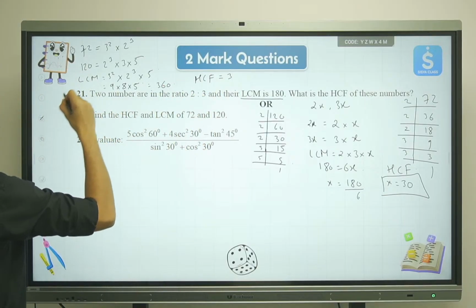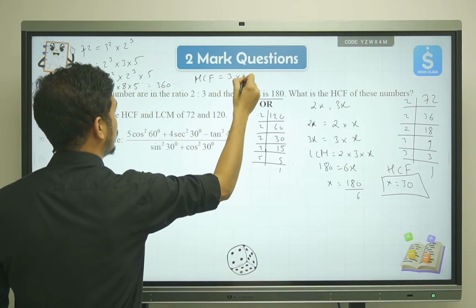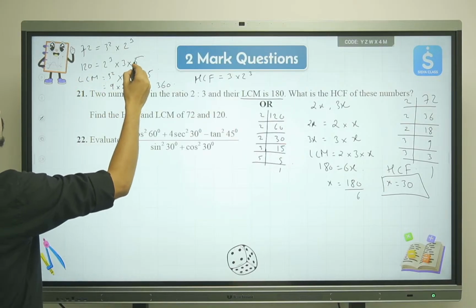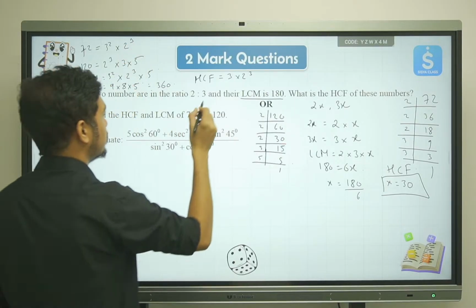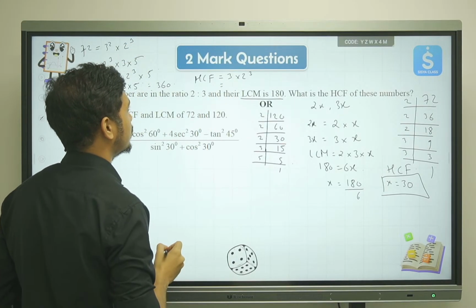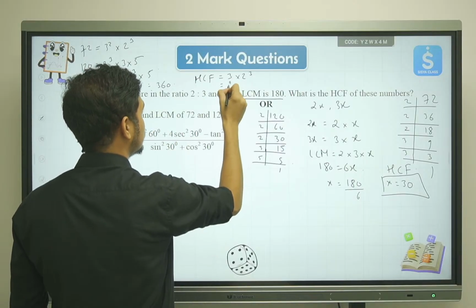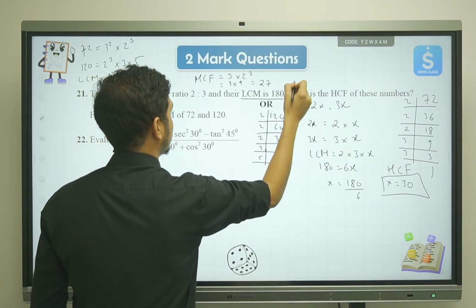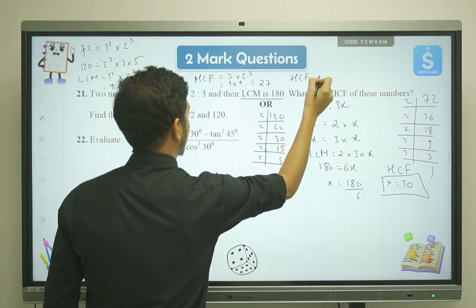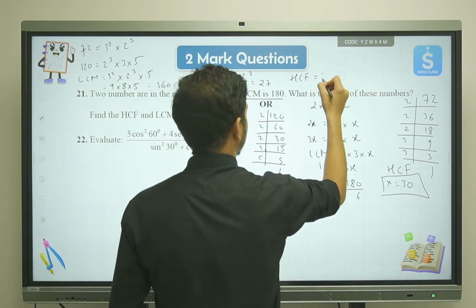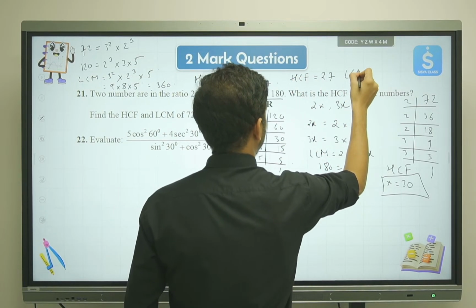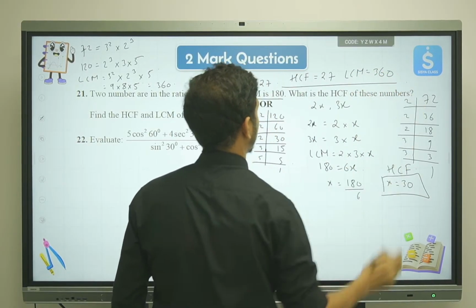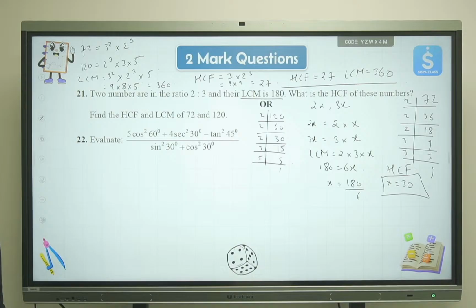Then we can take the entire 2 cube, and 5 cannot be taken because 5 is not common in both the places. So the highest common factor will be 3 times 8, which is 24. So HCF is equal to 24 and LCM is equal to 360. That's how you find out the value of HCF and LCM.